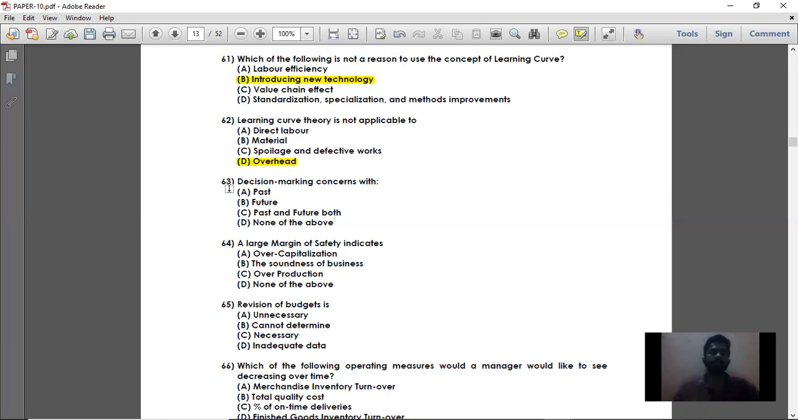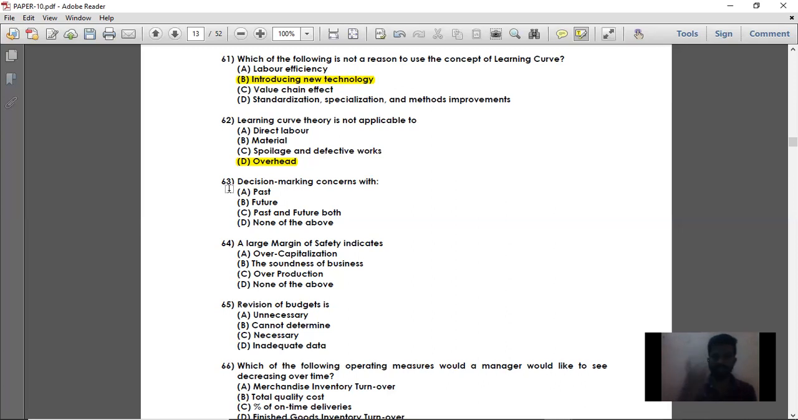Next, question number 63. Decision making concerns with, see what is meant by decision making? Decision making is nothing but marginal costing, which is the main objective of management accounting. So decision making is the main objective of management accounting. Management accounting tasks are performed only for decision making. That is why a particular company is using management accounting in order to make effective decisions.